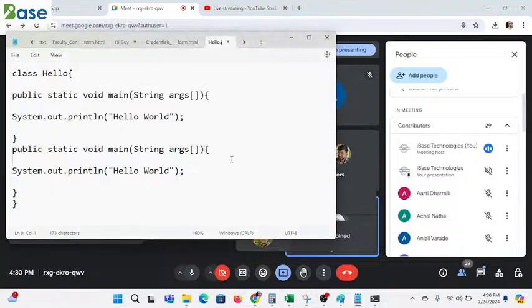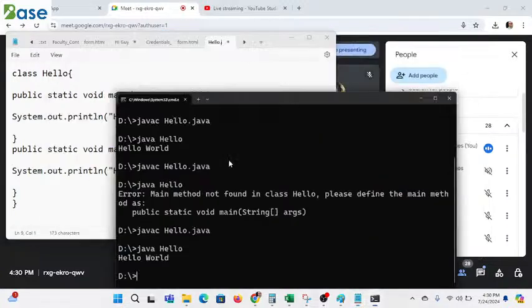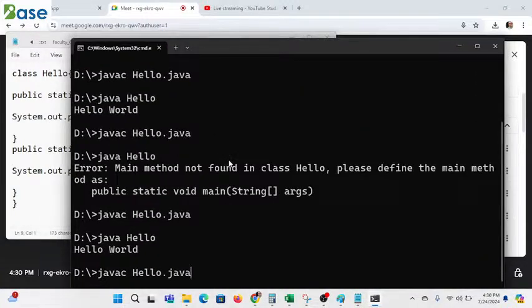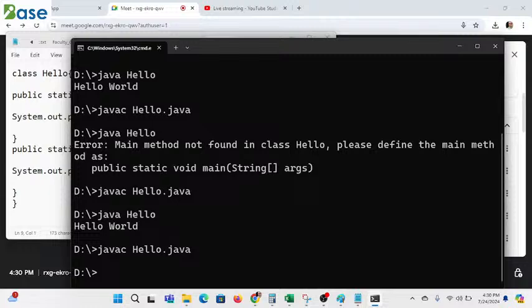Vaishnavi, will it cause a runtime error, a compile time error, or will it print hello world two times? What exactly will it do? How is it going to work out? Yes, anyone? Runtime error, sir. Will it cause a runtime error? So what is the way we can execute it? See, it is just going to cause a compile time error.